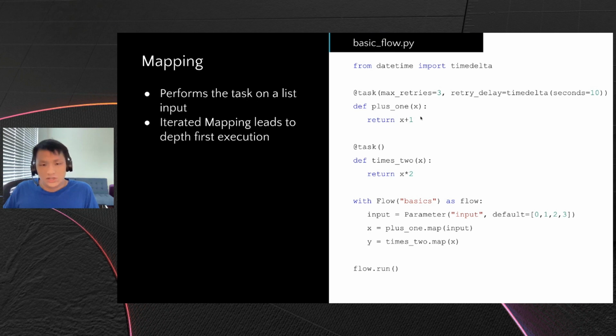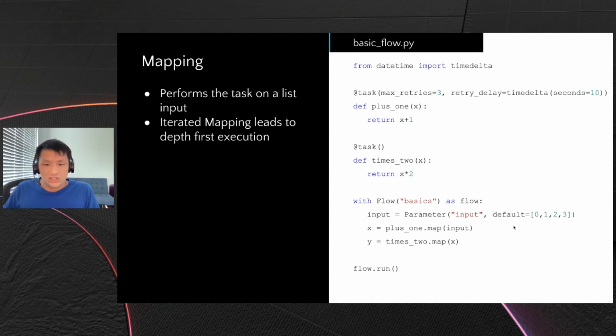I spoke earlier that Prefect has dynamic DAG creation, and mapping is the prime example of that. So here in this example, our parameter, instead of having a single value, now takes in a list, which can be seen here, of 4 values. Now the succeeding operations are performed for each of those items in the list because of the map operation.